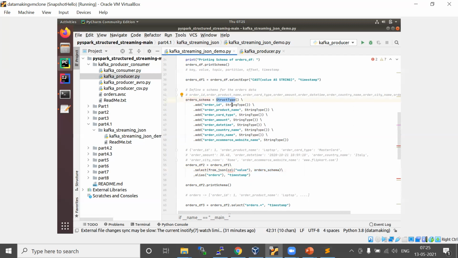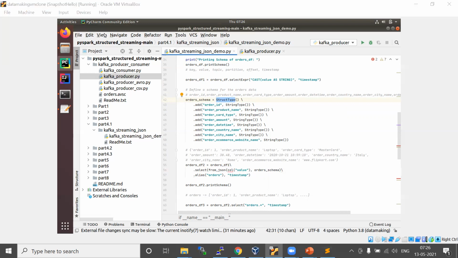Generally, what we do is create a list of struct fields inside a struct type. That's one way. This is also one way to create a schema: struct type dot add, which will add all the columns and create it.